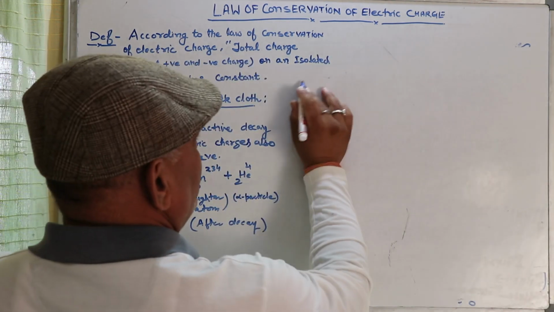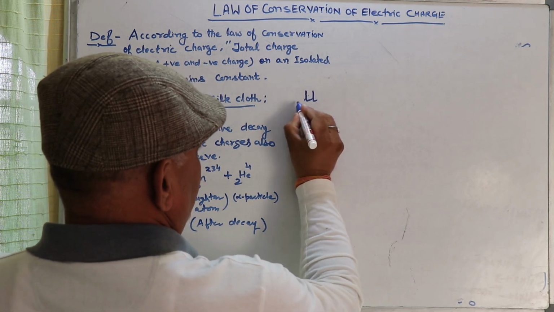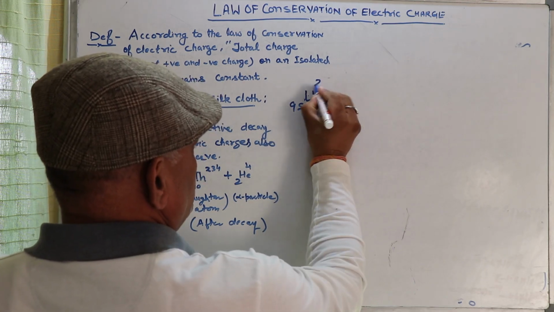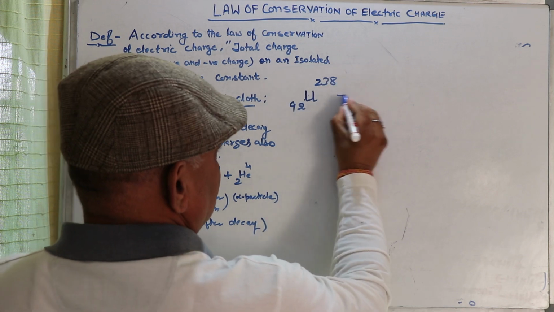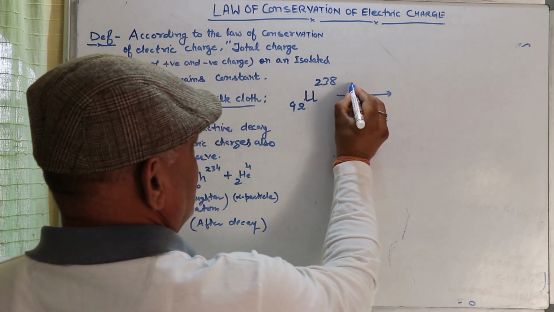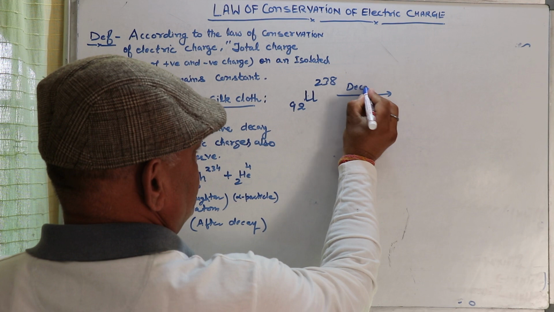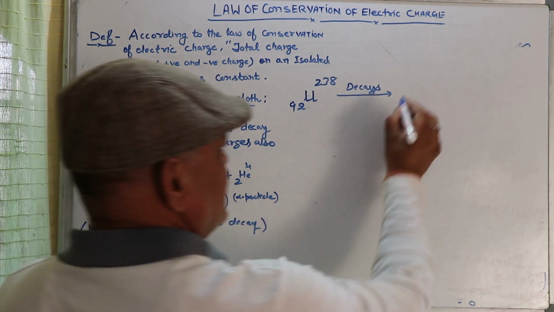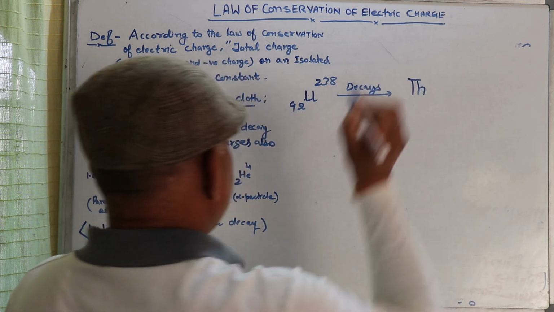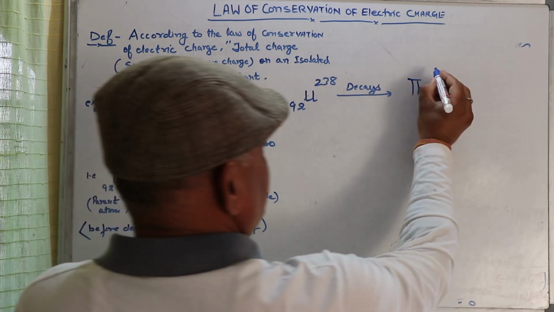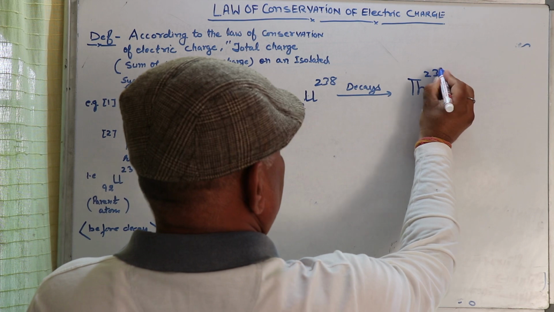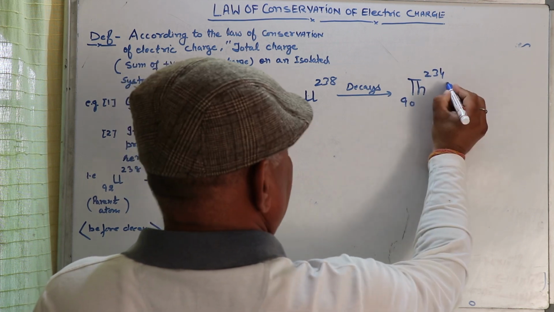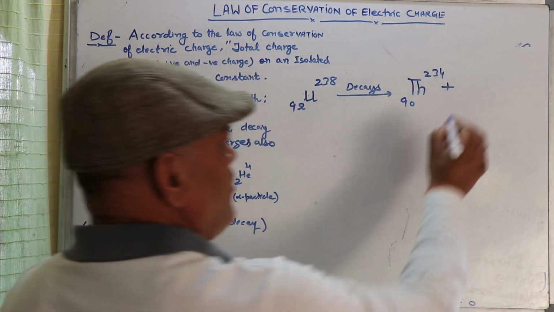We have uranium-92-238. It undergoes the radioactive decay process. Uranium-238 decays into thorium, which is 234 and 90, with the emission of an alpha particle.